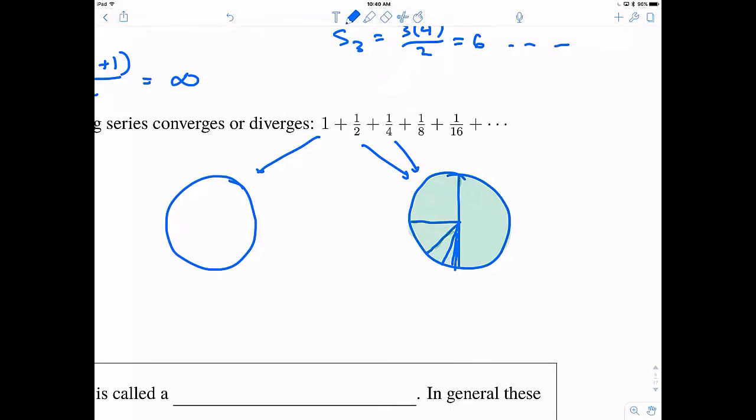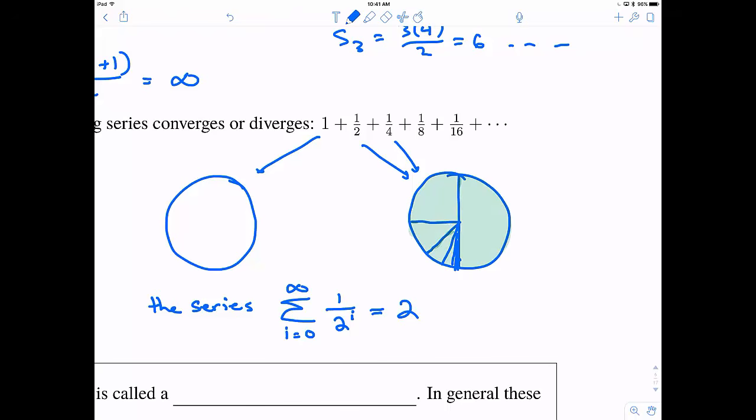Forever and ever and ever, keep on adding this little bit, but it never seems to quite hit all of the next pi, right? It gets very, very close as you would want, but never quite gets there. So the claim is that this is actually equal to 2 in total. So we have our first pi, and then we have all of these little fractions that will add up to be very, very close to another pi. So the series, the sum from i equals 0 to infinity of 1 over 2 to the i is equal to 2. Right? Because we start off with 1 over 2 to the 0, which would be 1. So that's why we're starting at 0 here instead of 1.